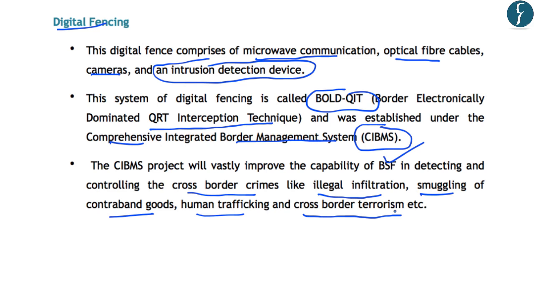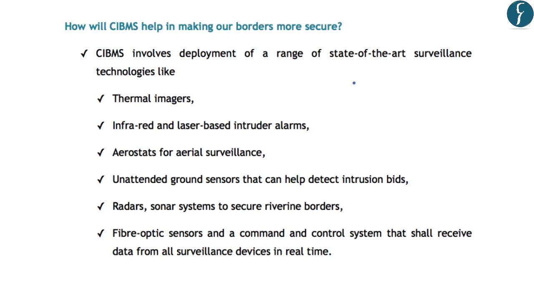And they keep a check on any minor intrusion or activity that happens along these digital fences. So that is why they are electronically equipped and are more effective as compared to human surveillance on the borders.